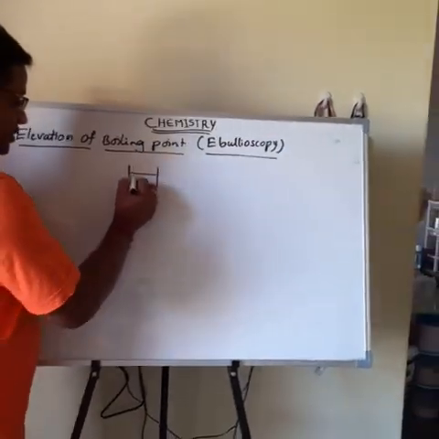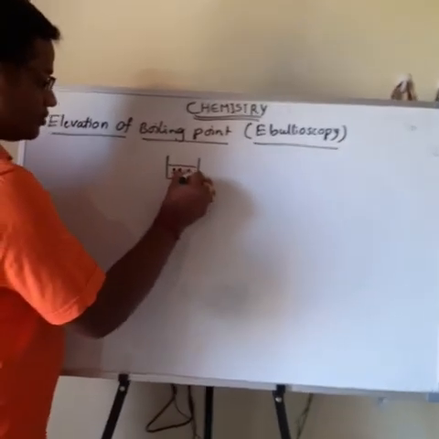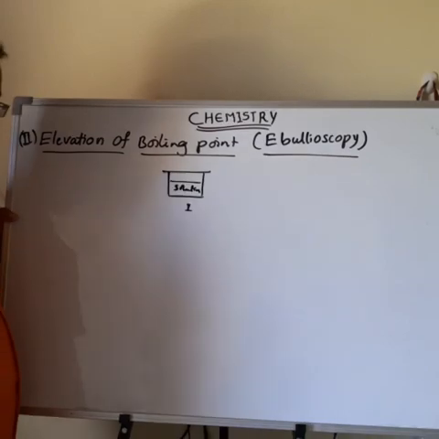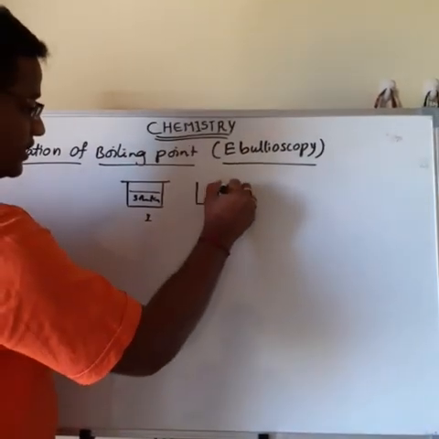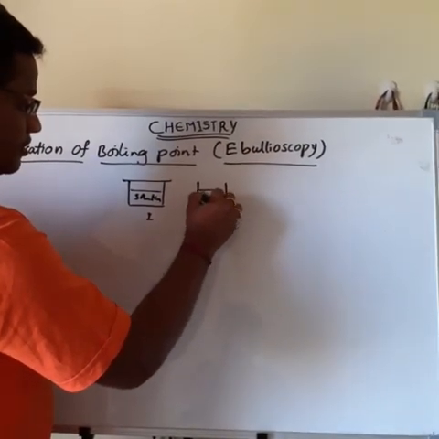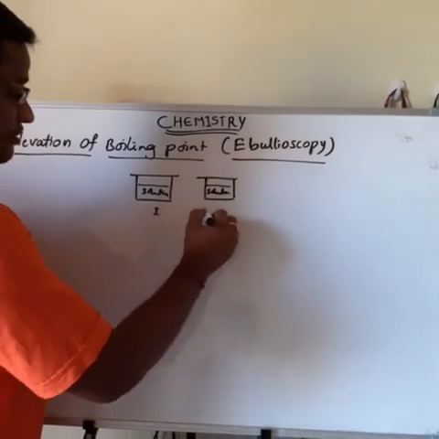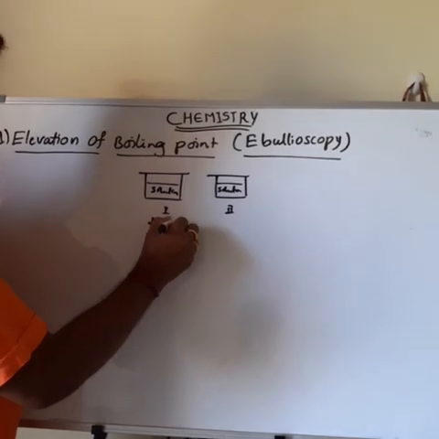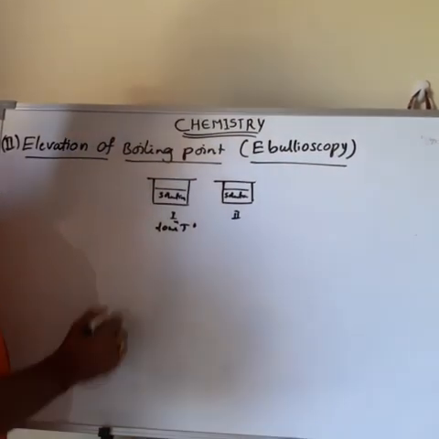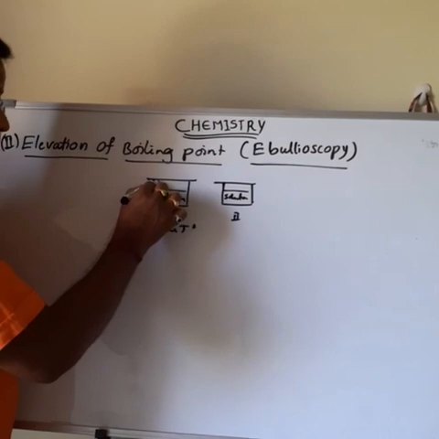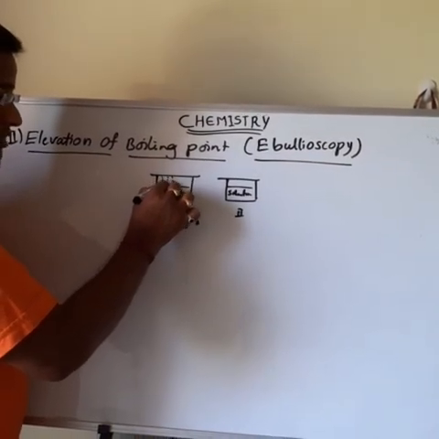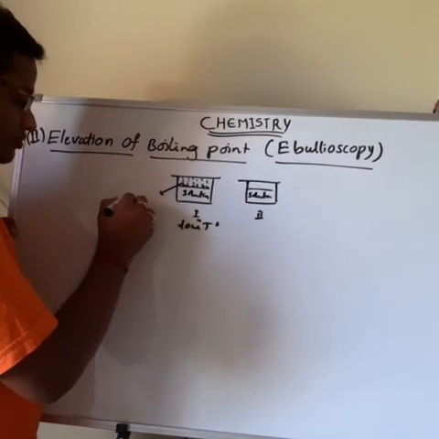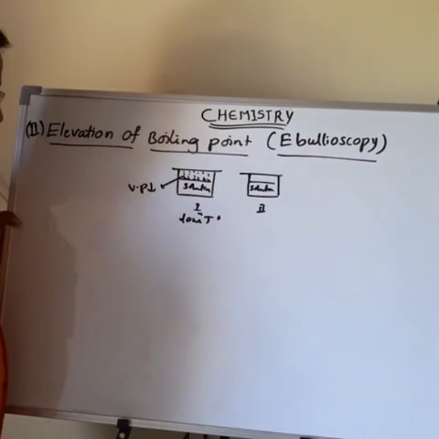Here I am taking the solution in a closed vessel. This is the first beaker. The same solution is taken in another beaker, and the same solution in another beaker. This is the second beaker. Here the temperature is low. At low temperature, the pressure exerted by the vapors on the liquid surface is low, which means the vapor pressure is low.